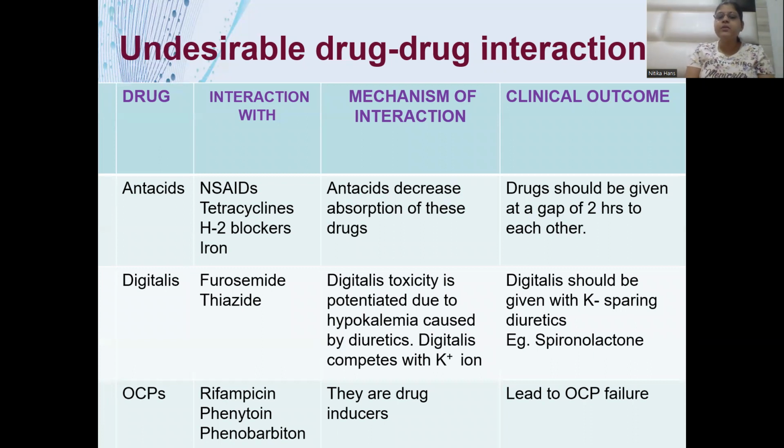And rifampicin, phenytoin, phenobarbital, these are enzyme inducers. So these will induce the metabolism of oral contraceptives, leading to oral contraceptive failure in females of reproductive age group.